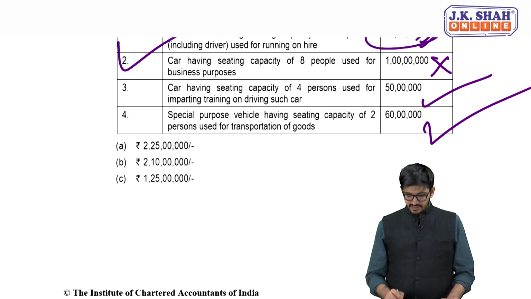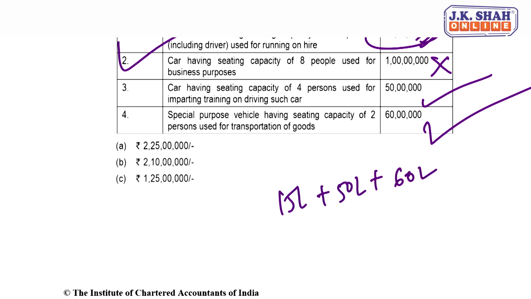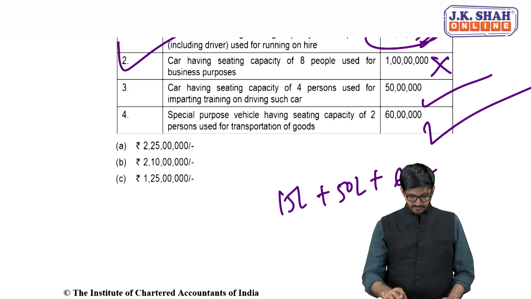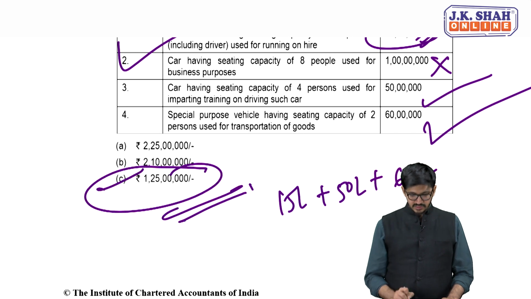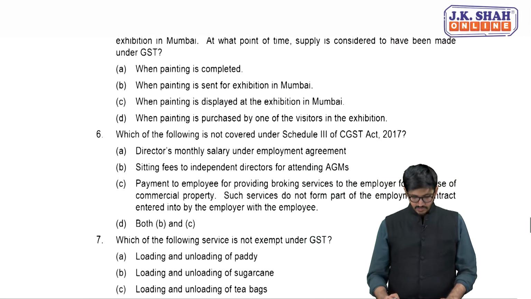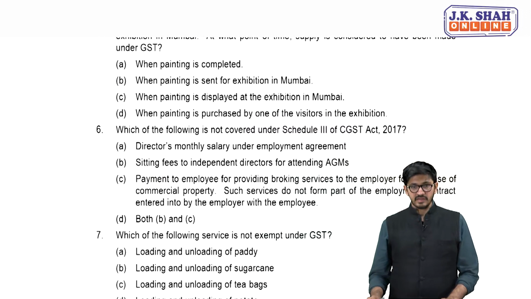So it's 15 lakhs, it's 50 lakhs, and it's 60 lakhs. So that's 110 plus 15, that's 125. So yes, you will get the ITC to the extent of 125 lakhs. Okay, my dear friends, now the 5th question, let's target that.